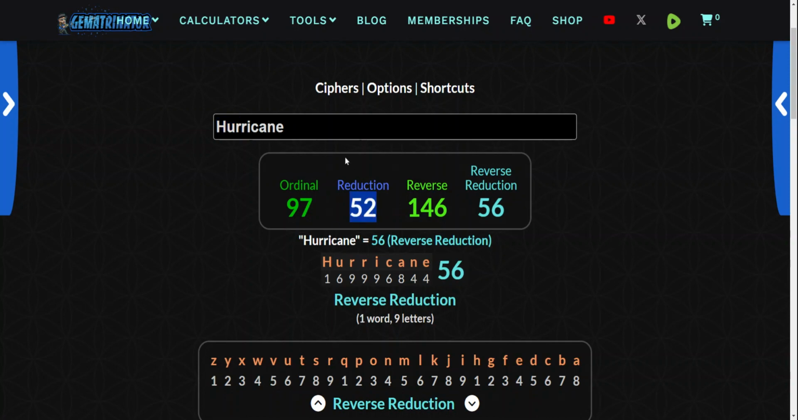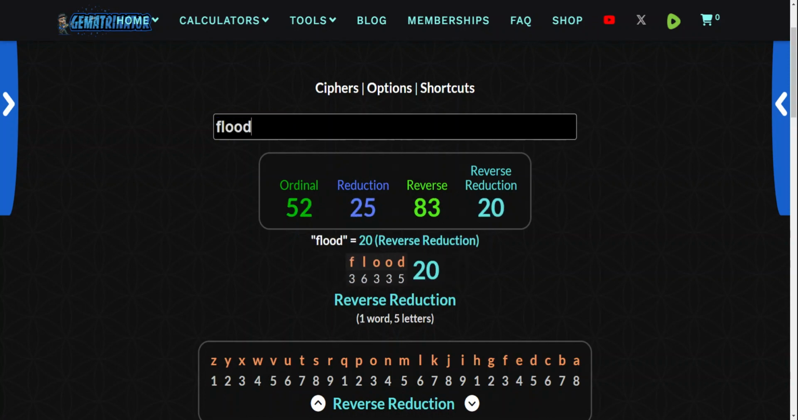52, the 25 reverse, right? Hurricane's got 52. Flood has 52 and 25. Trump has 25. Appears to be the president. Trump equals 25. The 47th president. Trump equals 47. It's a 4-year term. 25 plus 4 is 29. What are we doing here? Oh, oh, oh, it's magic.